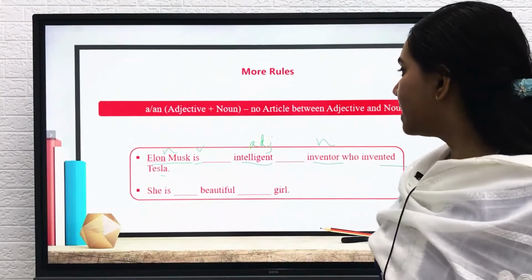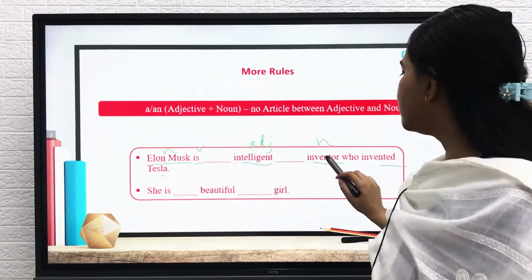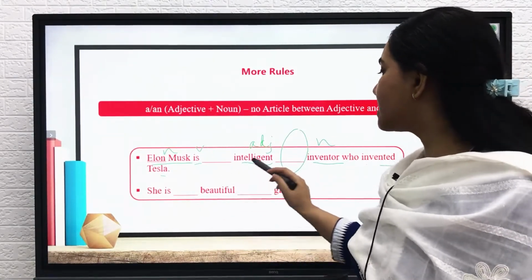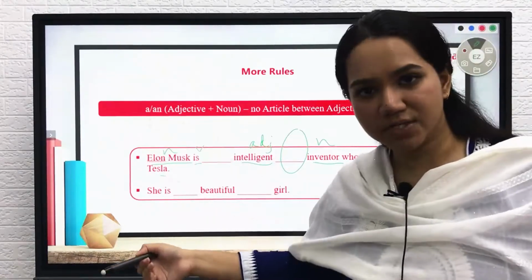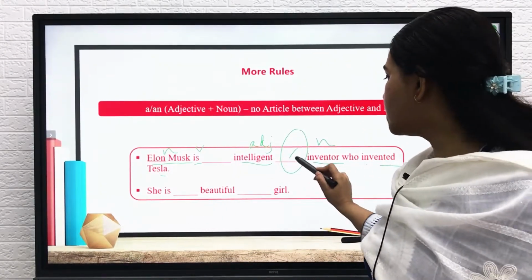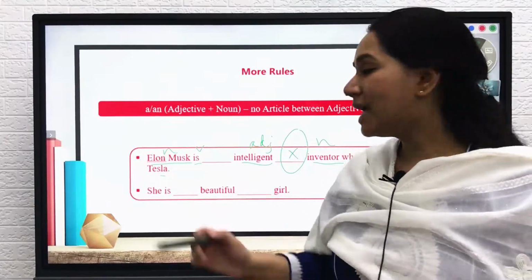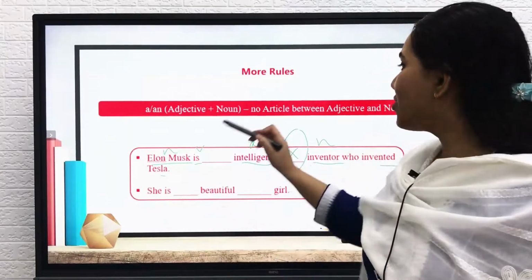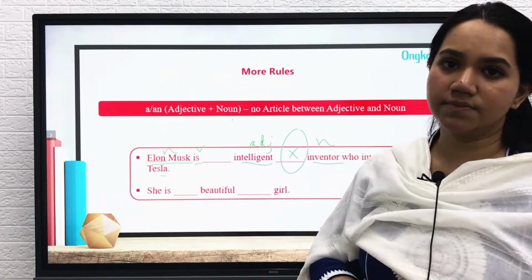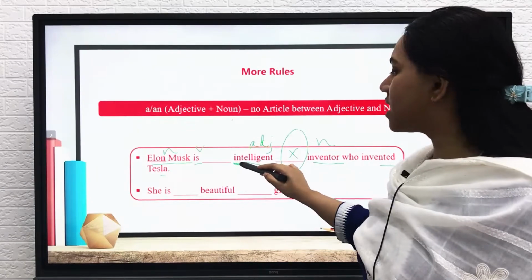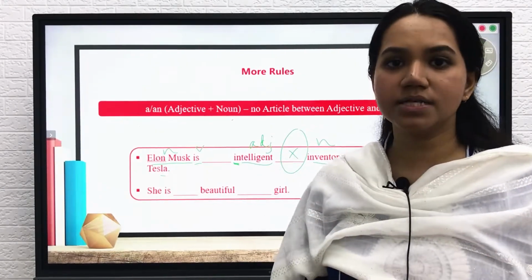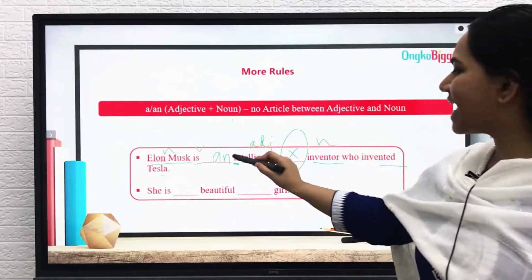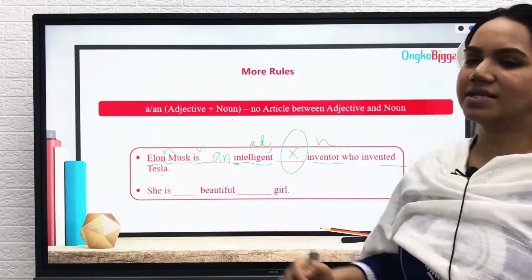What we need to know is in between the adjective and the noun, there cannot be any article. So we cannot say Elon Musk is intelligent and inventor. Alright? So we will not be using any article here. However, before the original adjective, we can use an article, or right after the noun, we can use an article. So in that case, because intelligent starts with I and I is one of the vowels, we already know that we will be using an here. So Elon Musk is an intelligent inventor who invented Tesla.